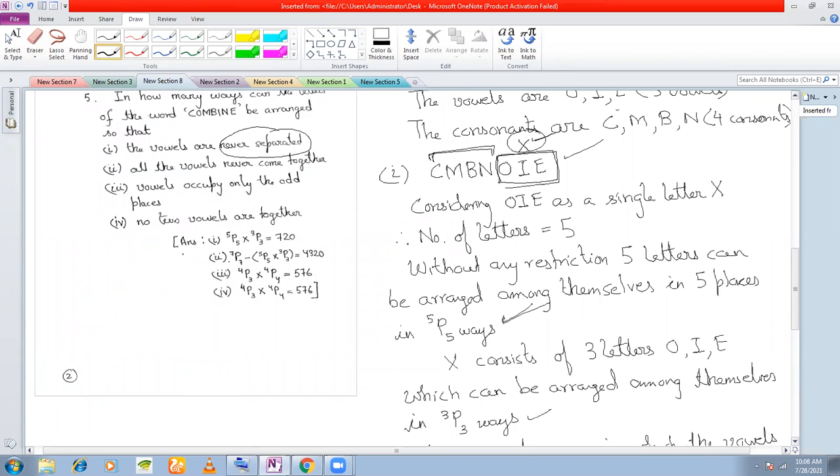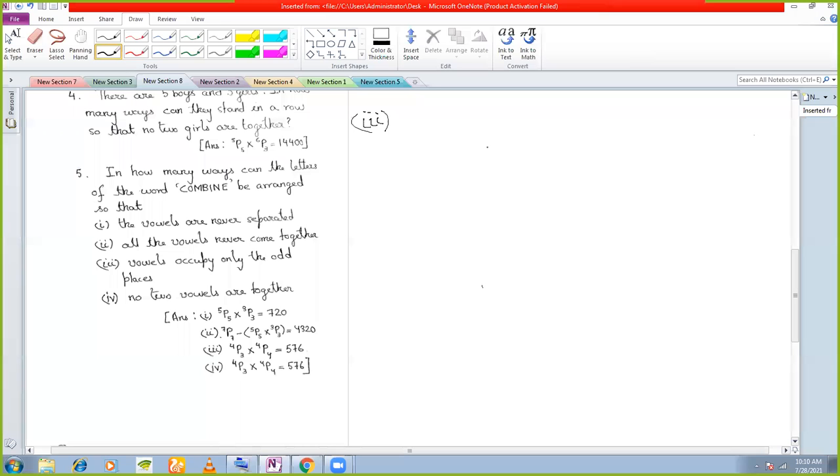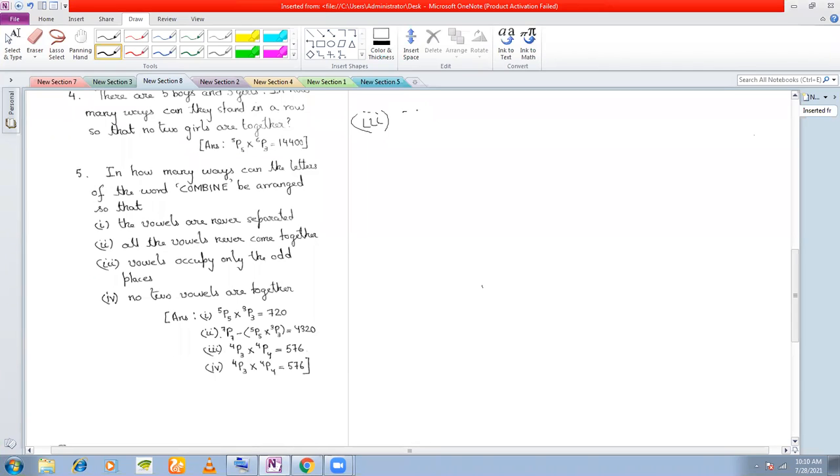Okay, moving on to the next one. Let's do the third part. Vowels occupy only the odd places. So the given letters are, let's write the given letters.